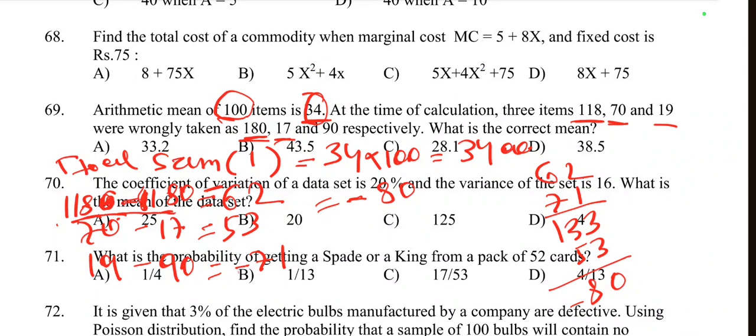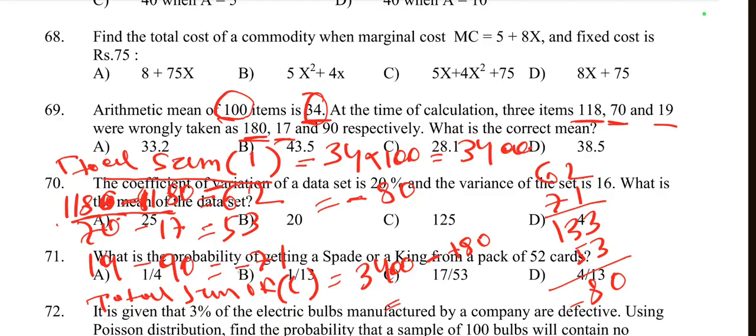Then we find the total sum of the correct numbers from the incorrect total sum. The correct total is 3400 minus 80.